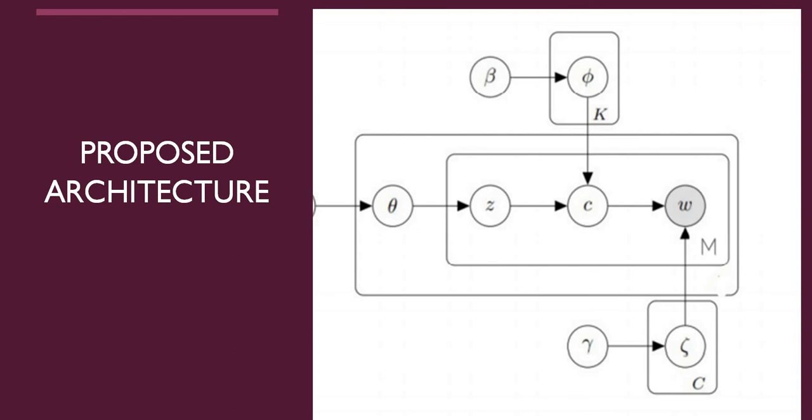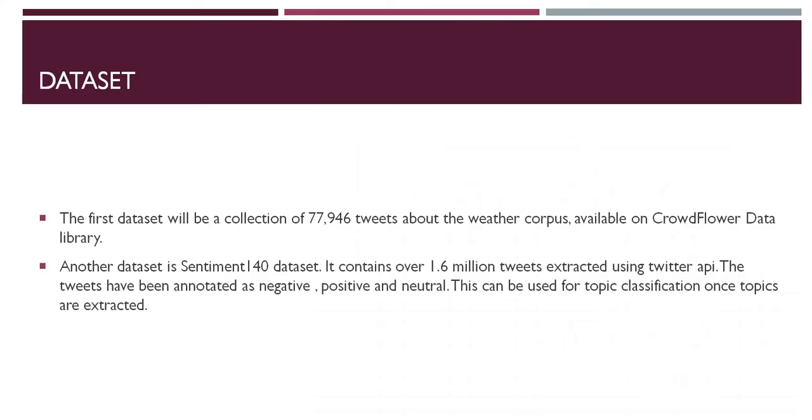So we have the GSDMM model, and we have tried to incorporate concepts into it. The detailed analysis of the work is explained well in the thesis report, but I have tried to cover it at a very basic level. For the data sets, we are covering two here.